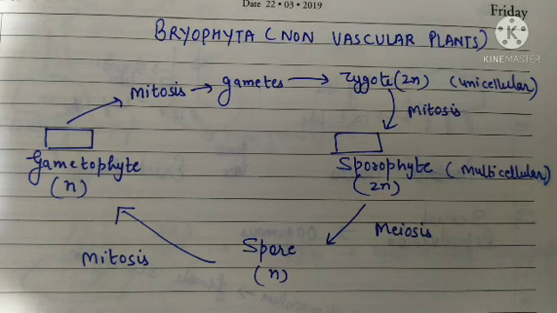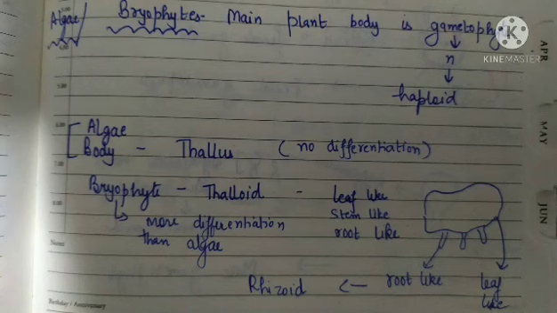All the cells in the sporophyte are diploid. Then this sporophyte will undergo meiosis and form spores. After meiosis in the sporophyte, spores are formed and they are in haploid state. These spores, on germination, will undergo mitosis and form the gametophyte, which is again haploid.